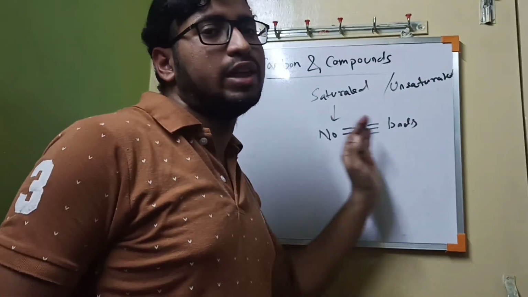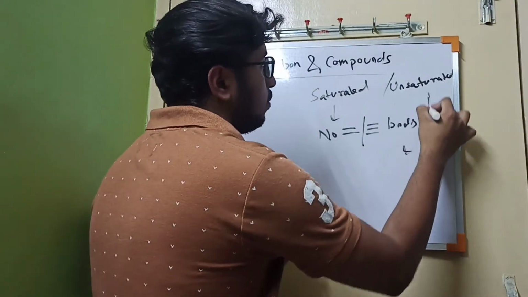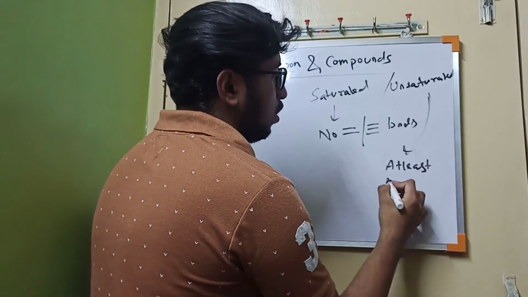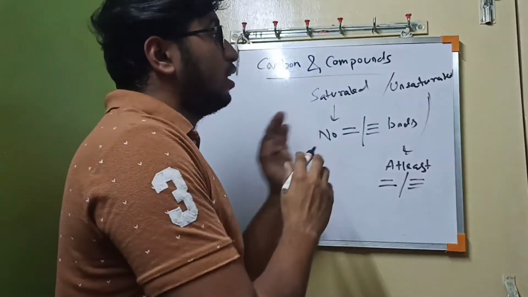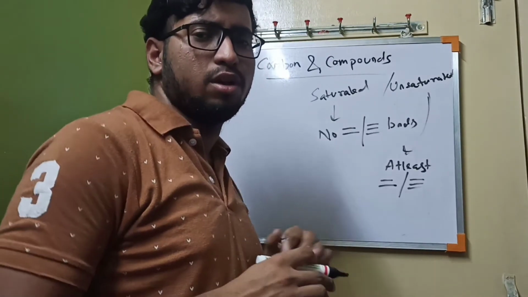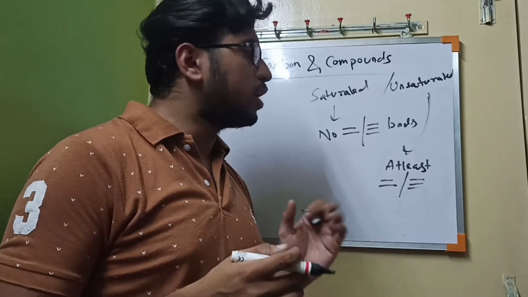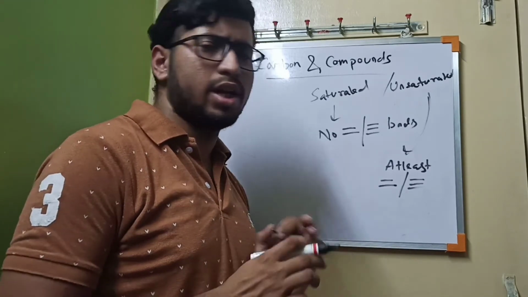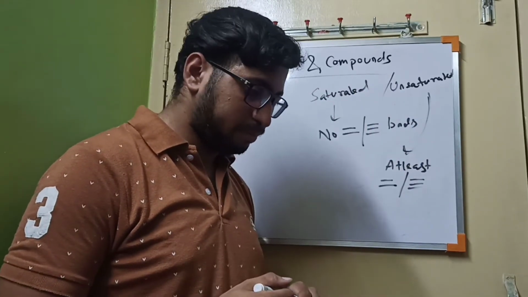There will be all single bonds, that is saturated. Unsaturated means there will be at least one double bond or triple bond. We can divide further: if it contains two double bonds or two triple bonds, we can say it is polyunsaturated, or diunsaturated, triunsaturated. We can give different names, but that is saturated and unsaturated.